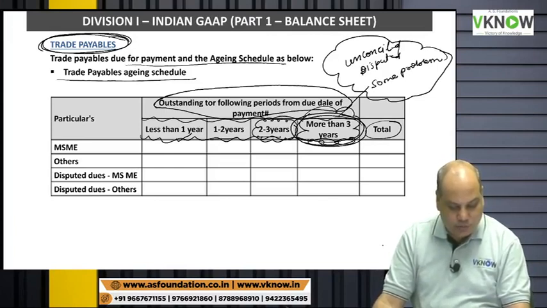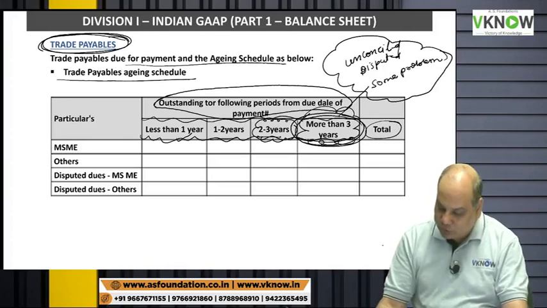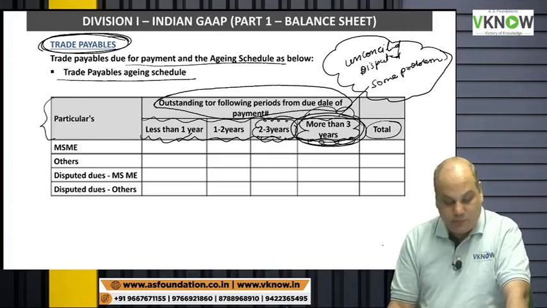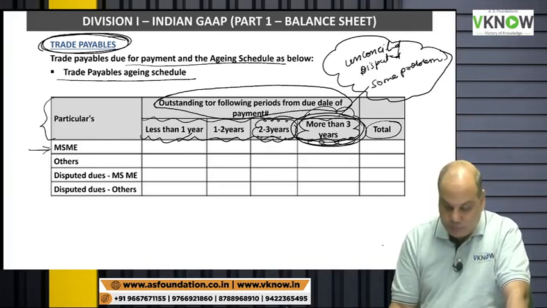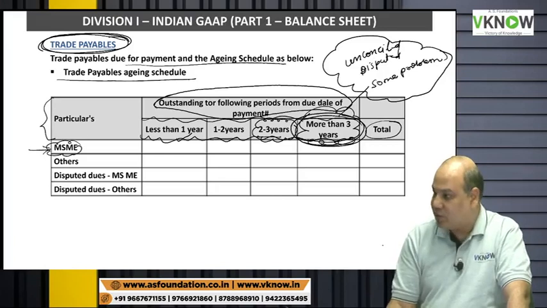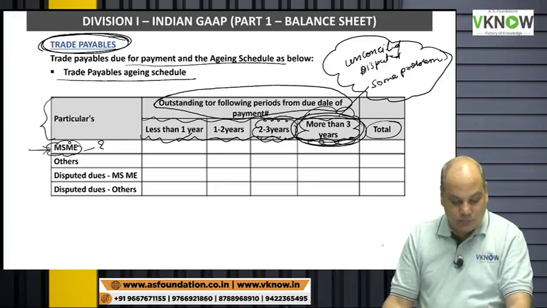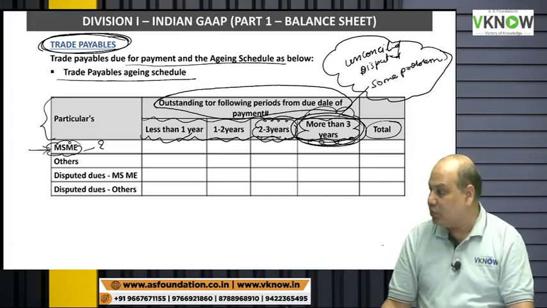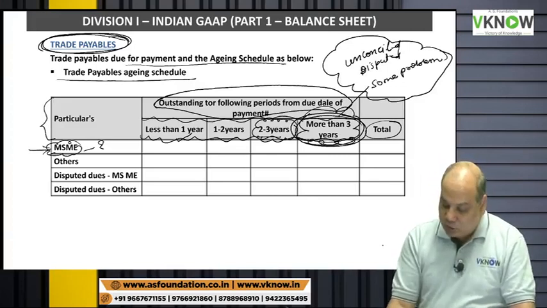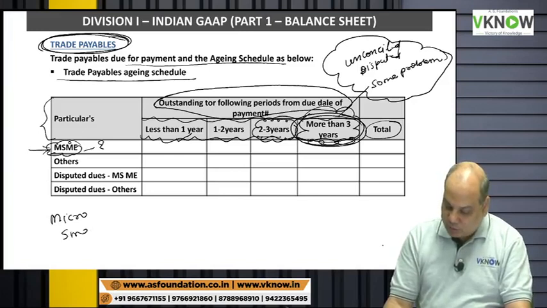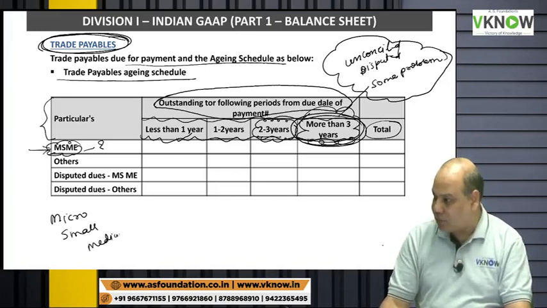Okay, so let us come to the next point. This will be further divided into MSME. What is the full form of MSME? Anyone? Come on. Micro, small and medium enterprise.